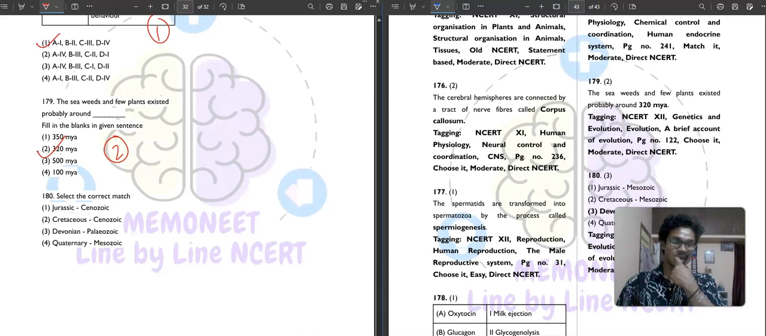Jurassic, Cenozoic era. Jurassic is in Mesozoic era. Cretaceous is in Mesozoic era. Devonian is in Paleozoic era. And Quaternary is in your Cenozoic era. So third option is your correct answer.